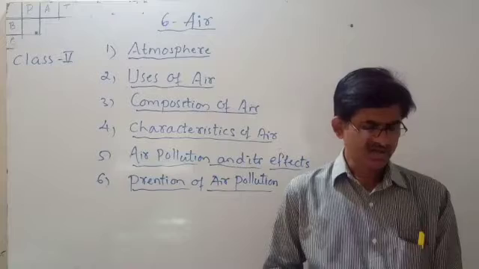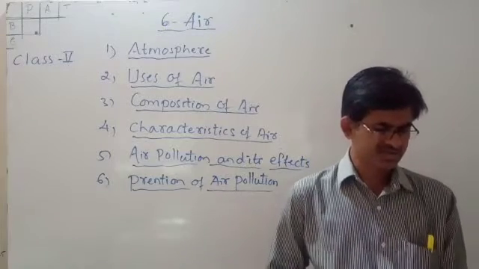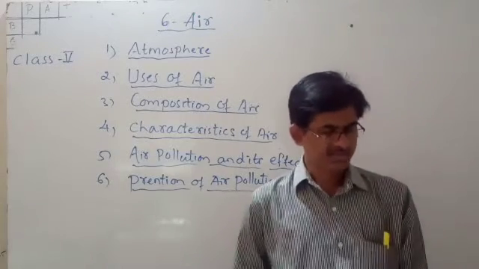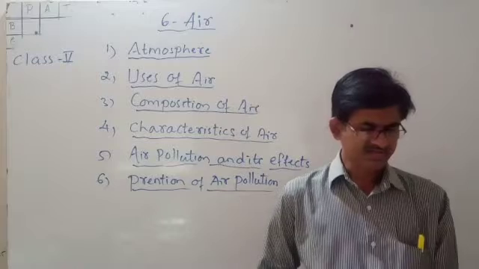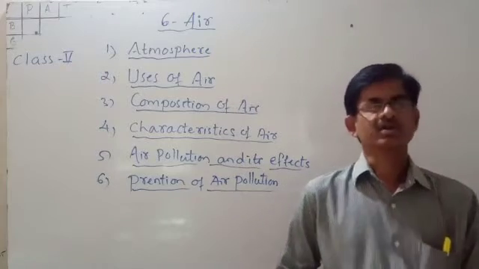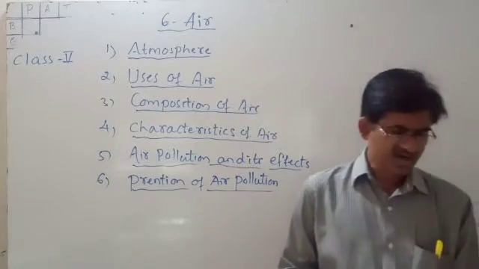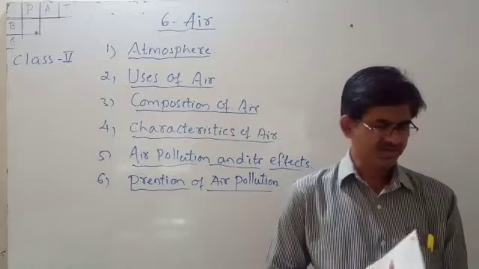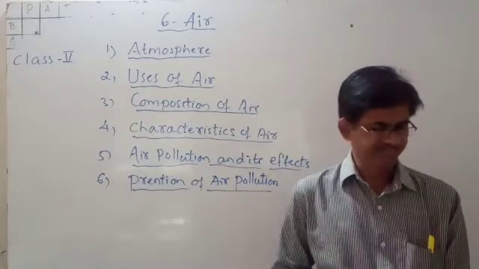So these are called natural resources, which occur naturally on the earth. Among these resources, now we are going to study about air.